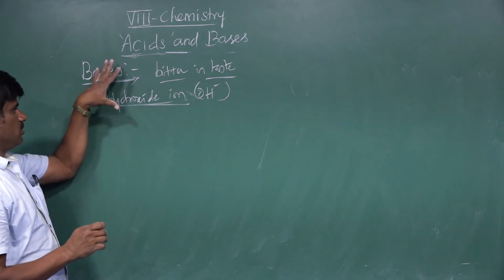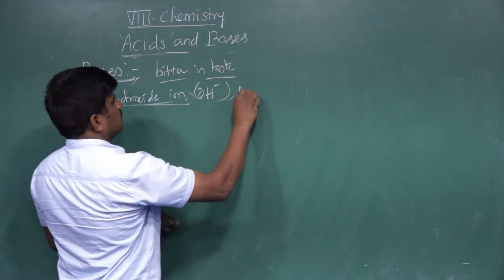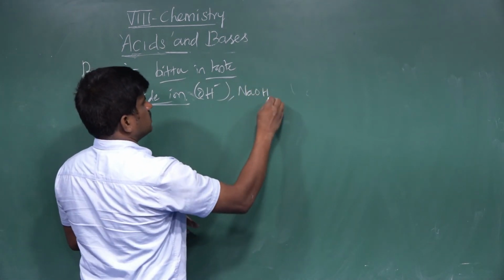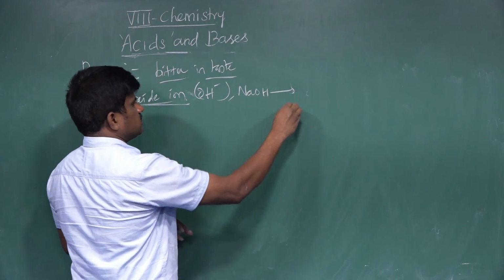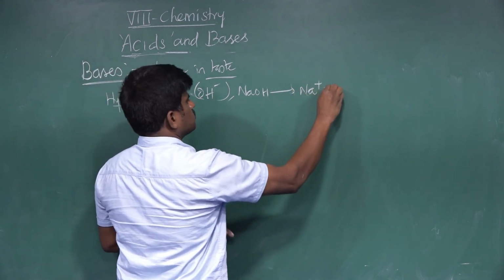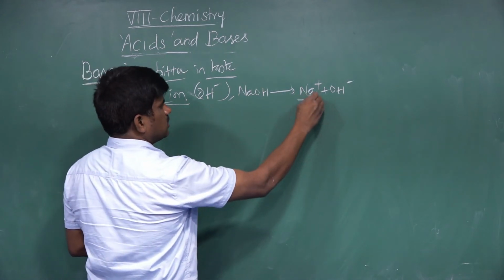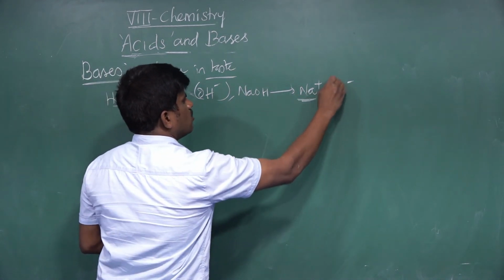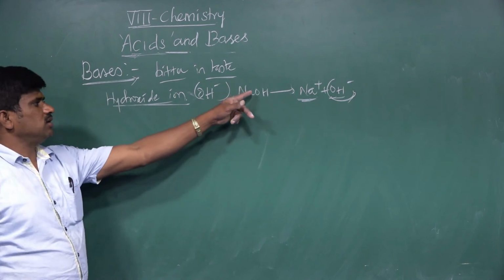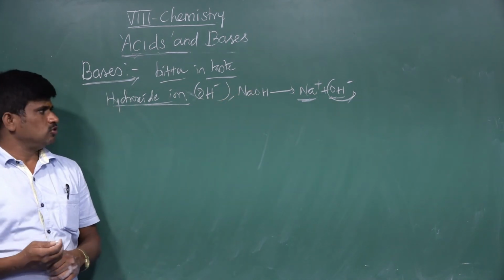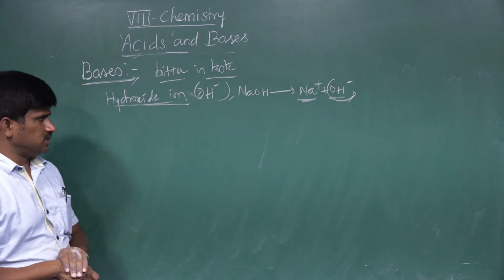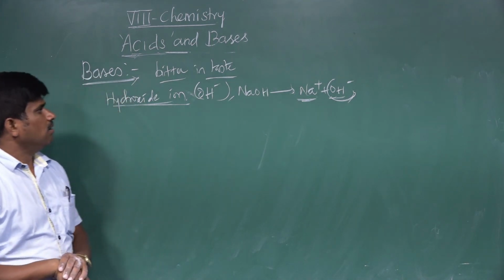For example, take sodium hydroxide. When it dissolves in water, it ionizes into Na plus and OH minus ions. So this is called a base. Sodium hydroxide is called a base. This is an alkali.